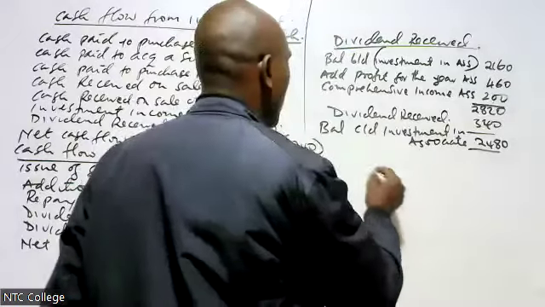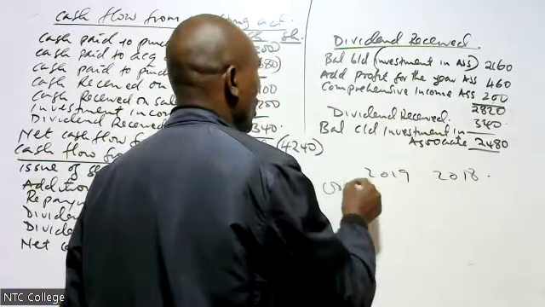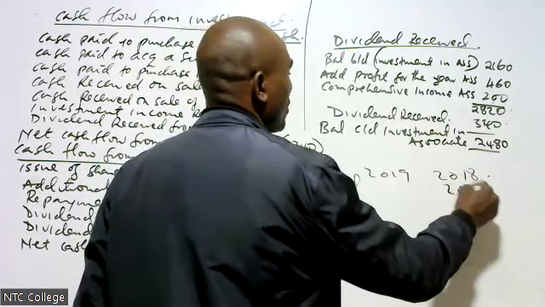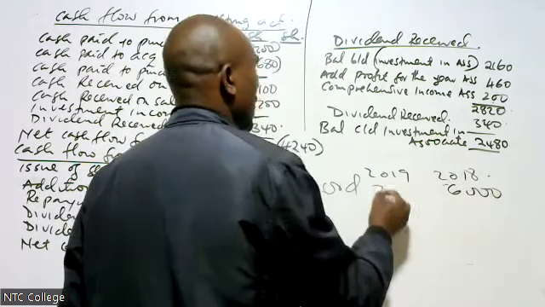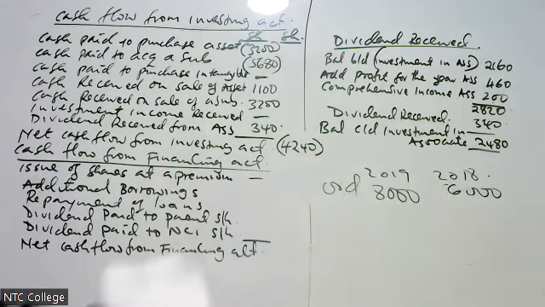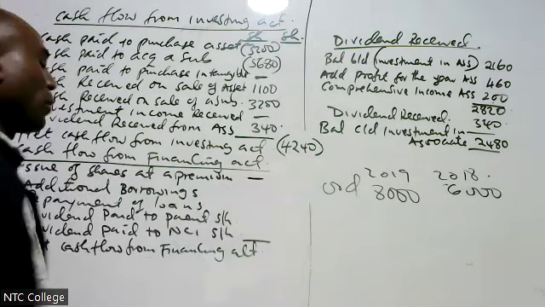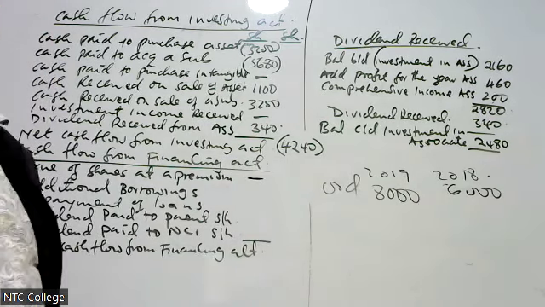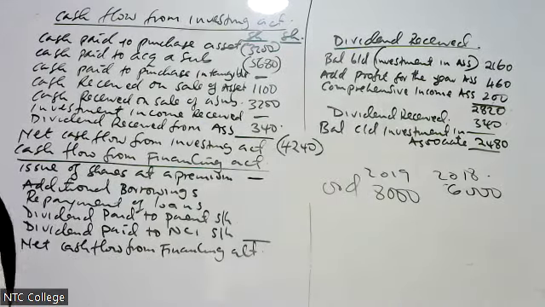But for example, if it was 6 million and this is 8 million, it means we issued 2 million. But in this one, it is 6 million, 6 million. Therefore, we did not issue, we put a dash. We go to next item.